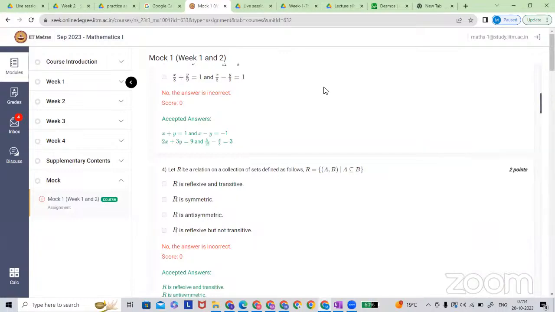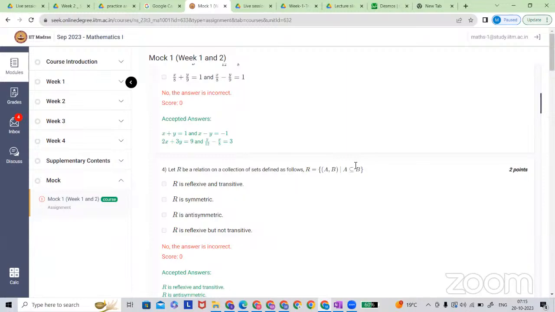So what type of pairs are going to be for A and B? Because this is the improper subset, it means that both sets are equal, sir. I'm not getting it. This relation is the collection of sets, and two sets are related to each other if A is a subset of B. This is the given thing. So what is your doubt here?